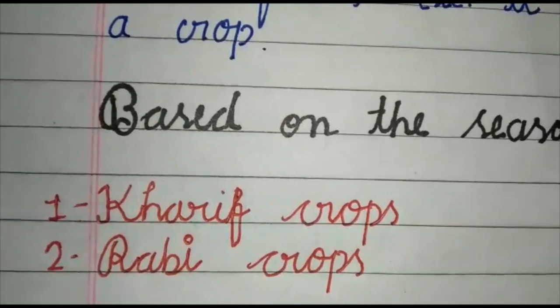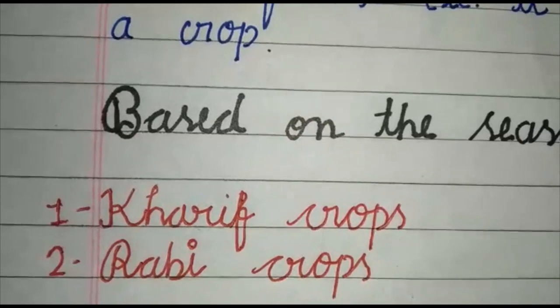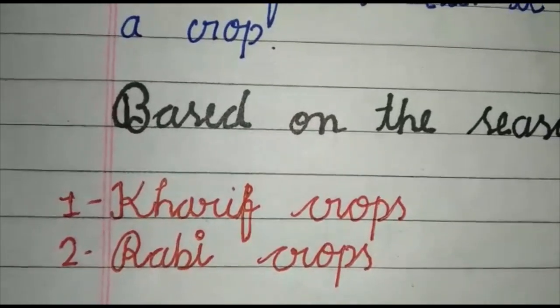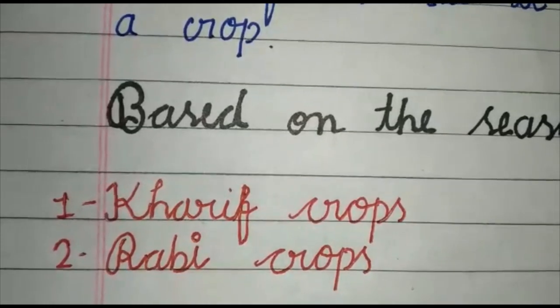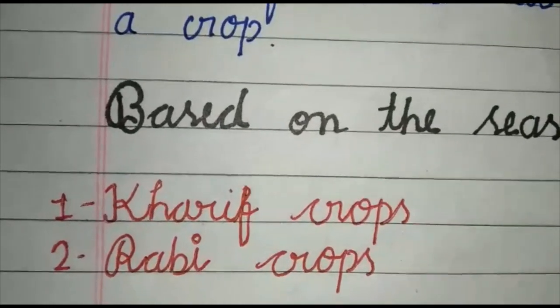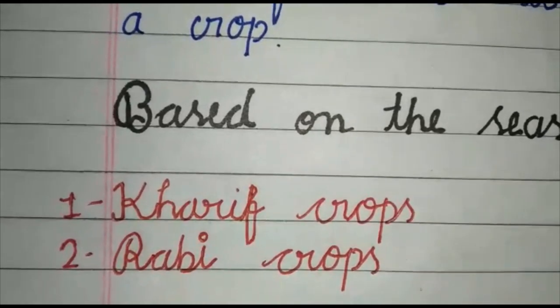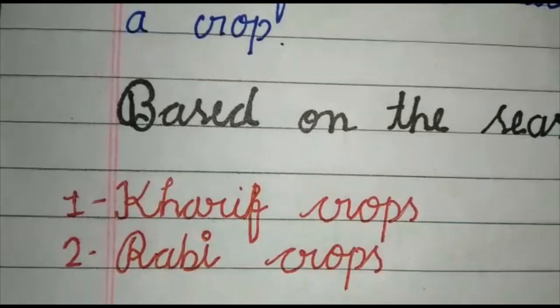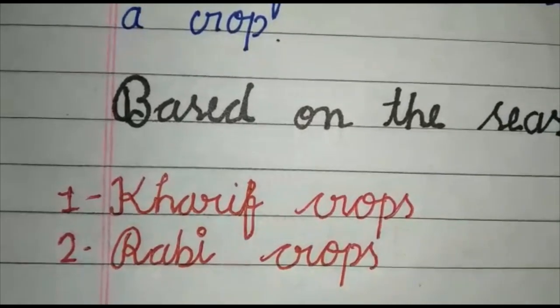In kharif crops, we have paddy, maize, millet, soybean, groundnut and cotton. And in rabi crops, we have wheat, gram, peas, mustard and linseed.